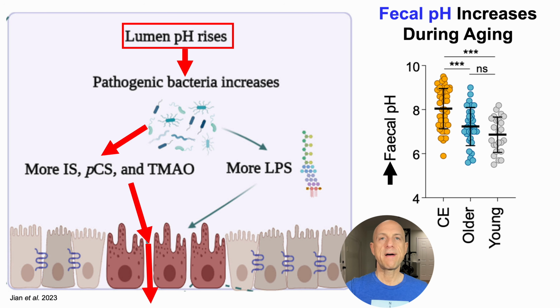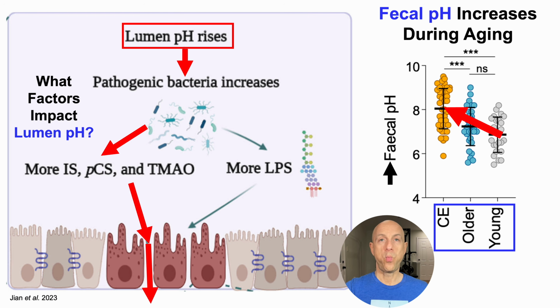So on the y-axis, we've got fecal pH, and then we've got three groups. CE is centenarian, older, and then young subjects. And what we can see is that when compared with the young subjects, centenarians had significantly higher fecal pH relative to young. And if we're looking at the actual numbers, the average fecal pH in the centenarians was 8, and it was 7 in the young subjects. Now you could say 8 versus 7, so what? That's not a big pH difference, but pH is a log scale, which means that the pH in the centenarians was 10 times less acidic relative to the younger subjects.